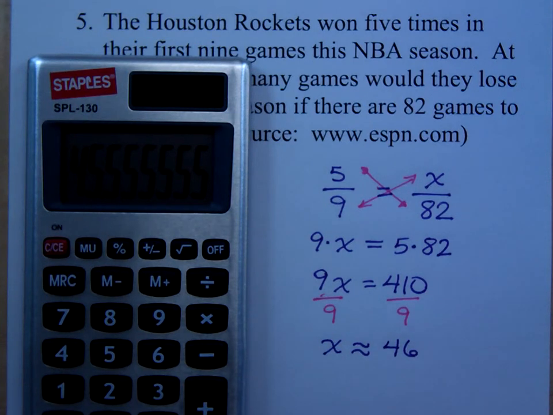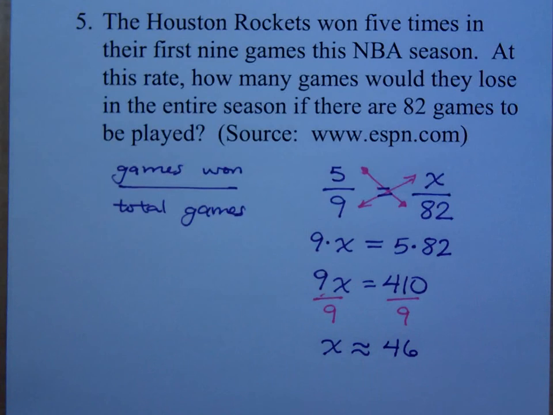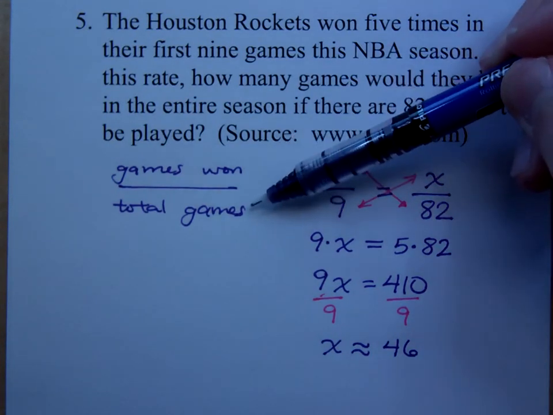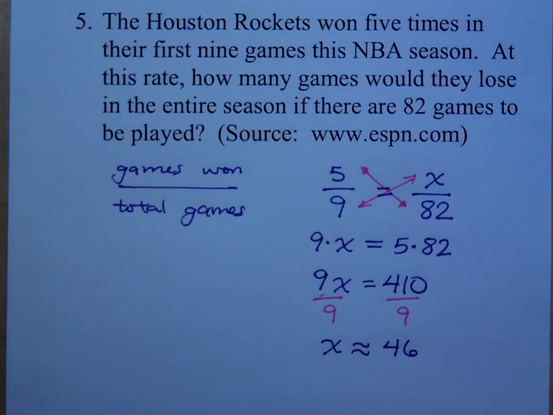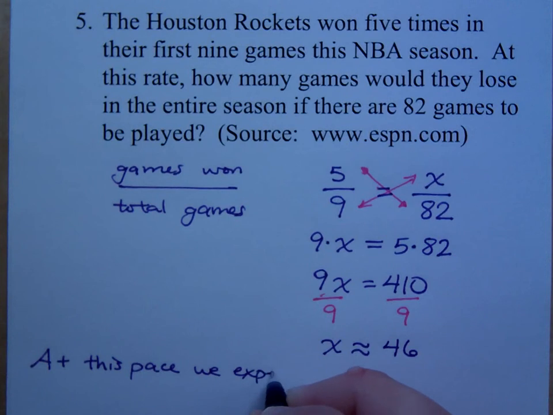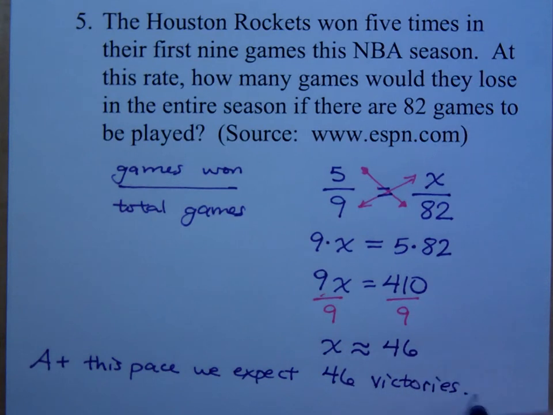Well, hold on a second. Your fraction was set up as games won to total games, right? What is the question asking you for? How many games would they lose? So at this pace, we expect 46 victories.